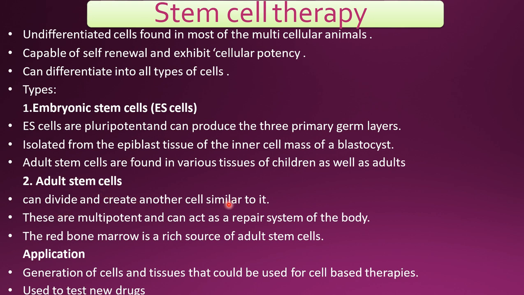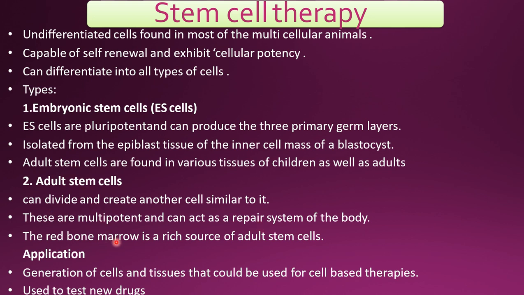They can divide and create another cell similar to it. They have cellular potency, so they can divide mitotically and create another cell similar to the adult stem cell. They are multipotent. Multipotent means they can differentiate into various kinds of related cells. For example, blood stem cells can differentiate into any kind of blood cell: lymphocytes, monocytes, neutrophils, platelets, and so on. By this multipotentiality, adult stem cells can act as the repair system of the body. So all damage of the body can be repaired by means of adult stem cells.